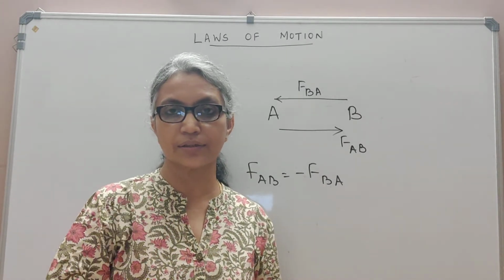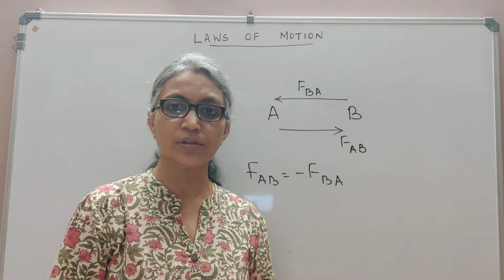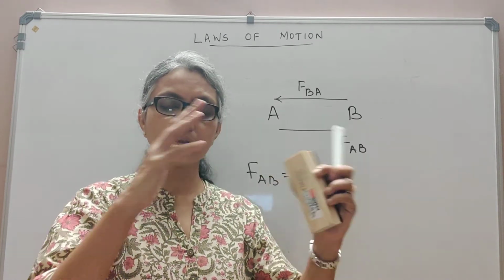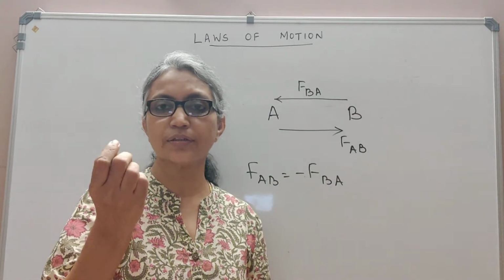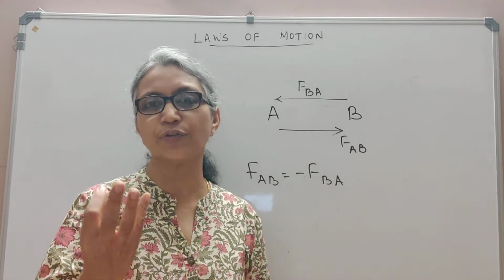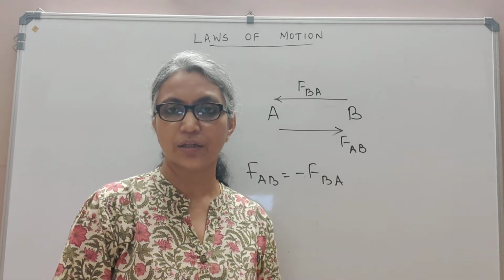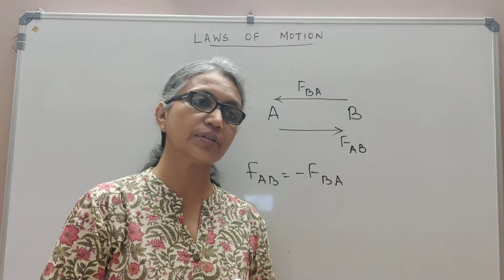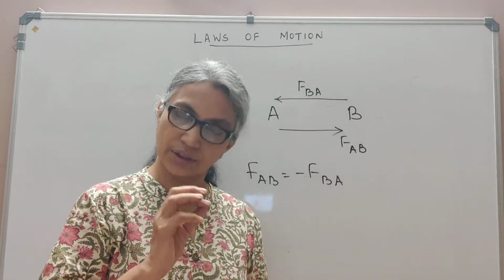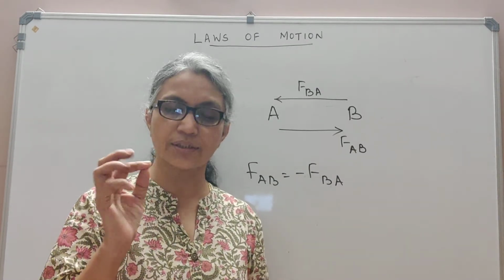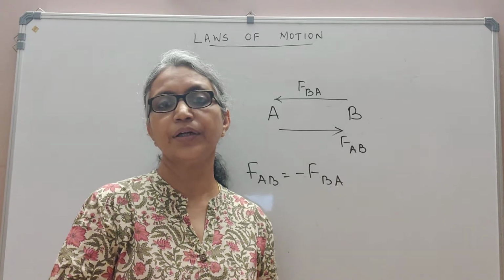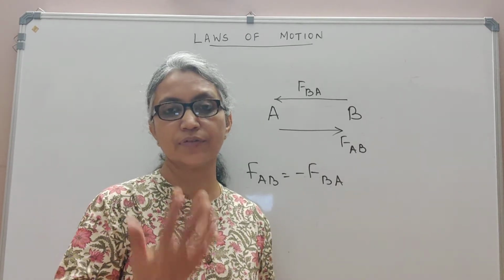But that doesn't happen simply because the earth is so massive that the effect of the force becomes very negligible. The stone is exerting a force on the earth, but its effect is negligible because of the large size of the earth.